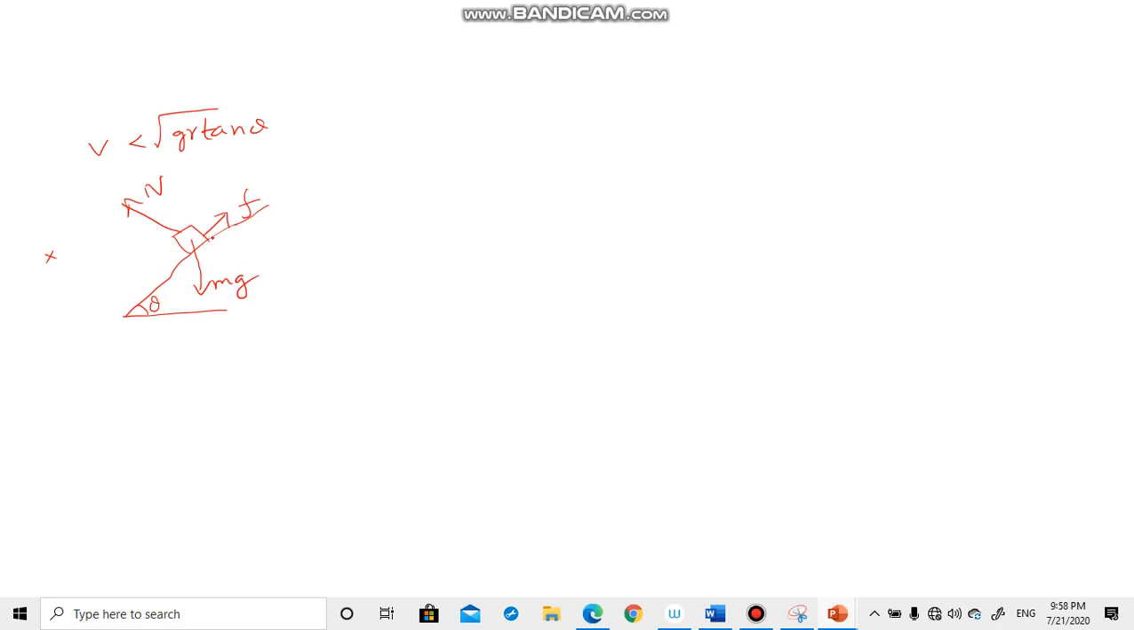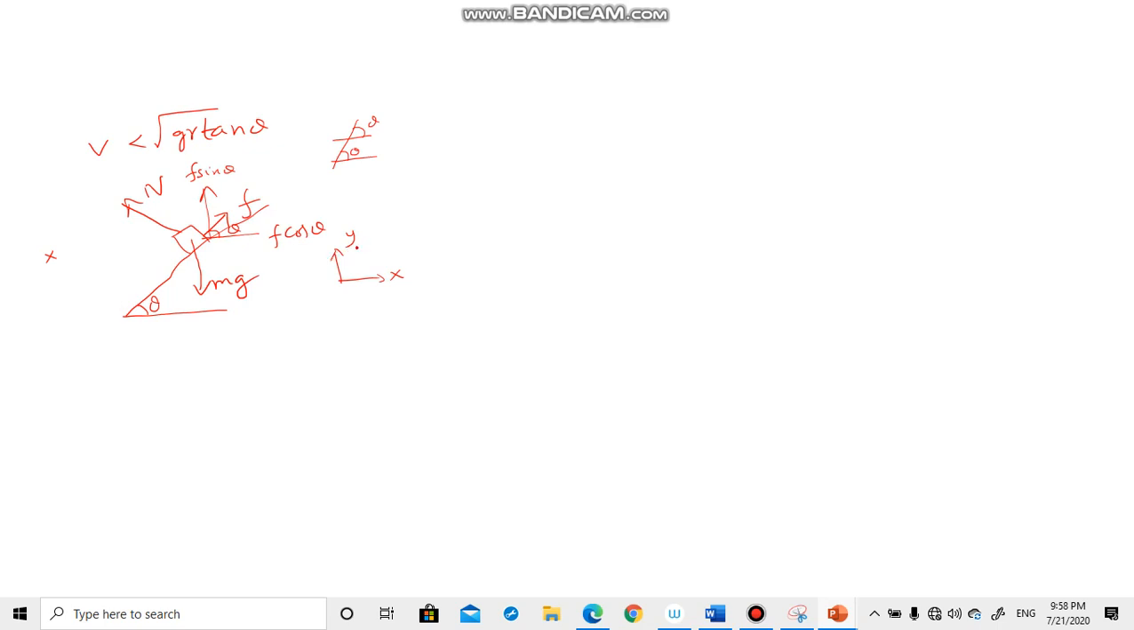If this is theta, draw a parallel line here. This will also be theta. You know, this is theta. This is also theta. So this is f. So f will have two components. This is f cos theta and this is f sin theta. We are taking x-axis in this direction, y-axis in this direction. So here